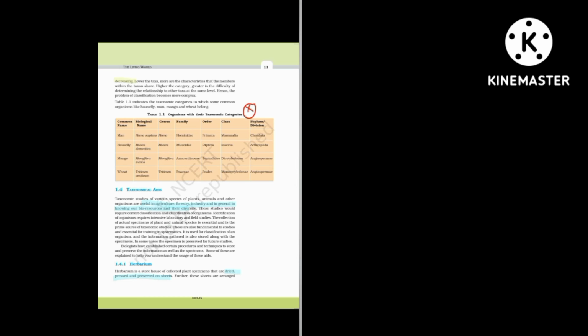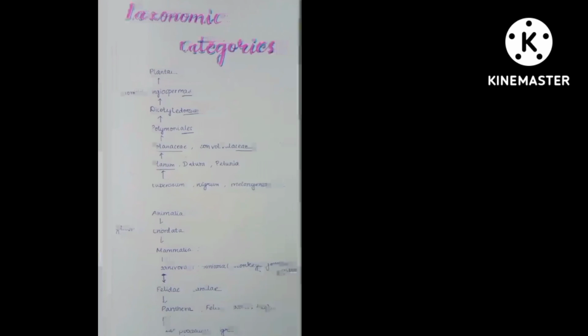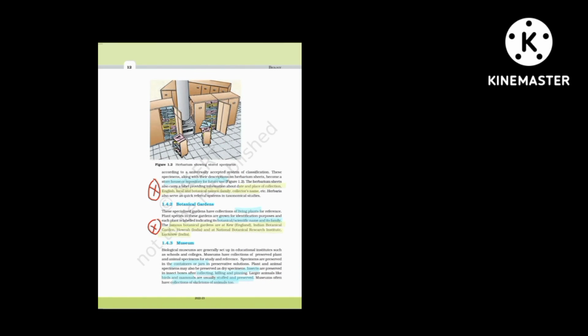Only plant specimens will be there. Okay, note that point. They are dried, pressed, and preserved. And these sheets are arranged in a universally accepted system of classification. This is a storehouse for future use.